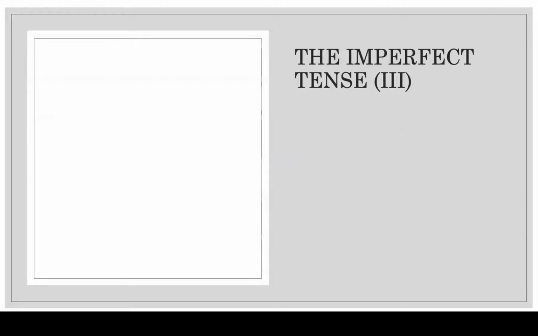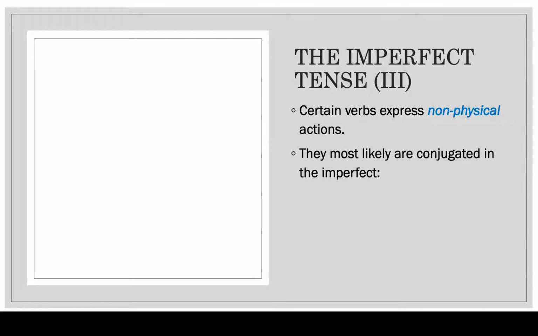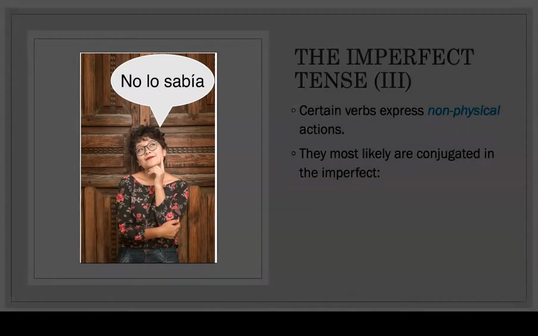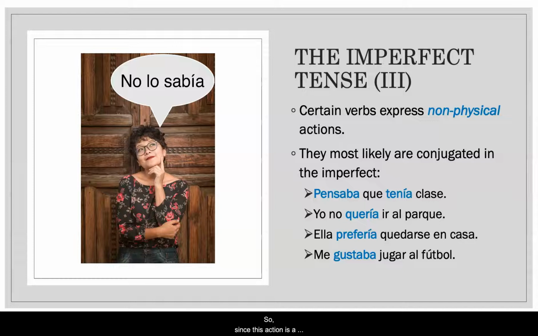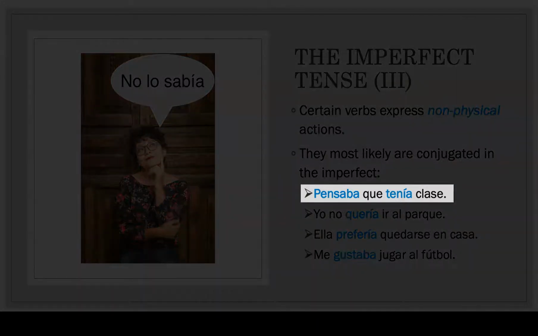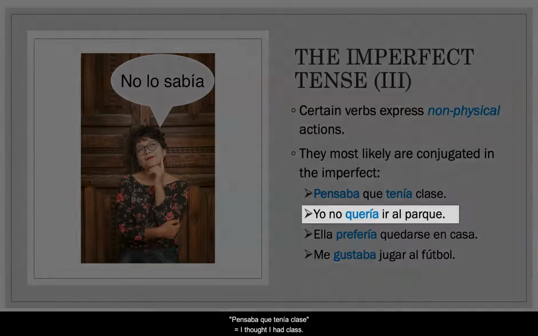The imperfect tense use number 3. Certain verbs express non-physical actions. They most likely are conjugated in the imperfect. Example, no lo sabía. I didn't know. So since this action is a non-physical action, we use the imperfect tense. More examples. Pensaba que tenía clase. I thought I had class.